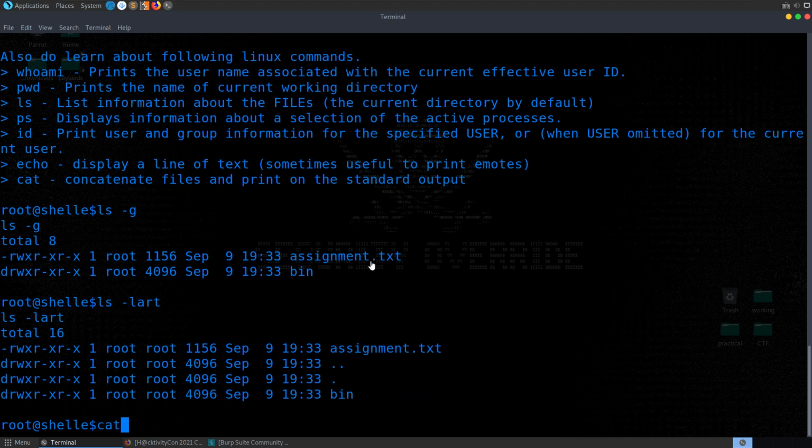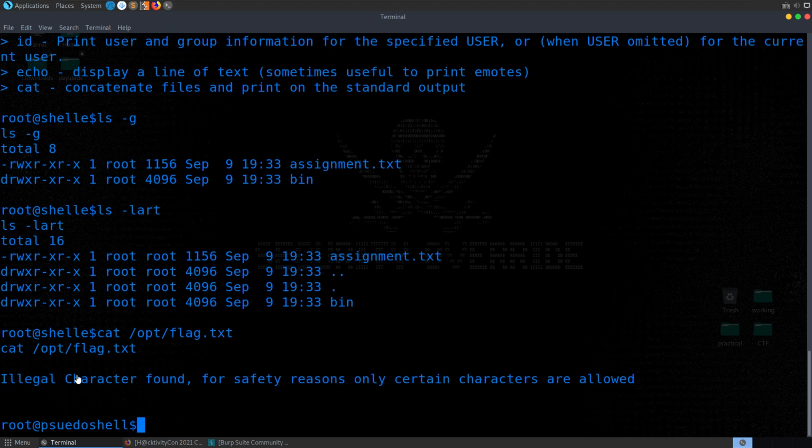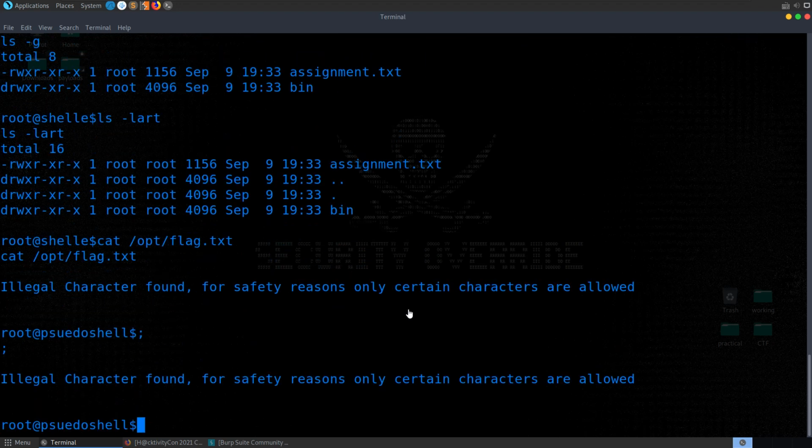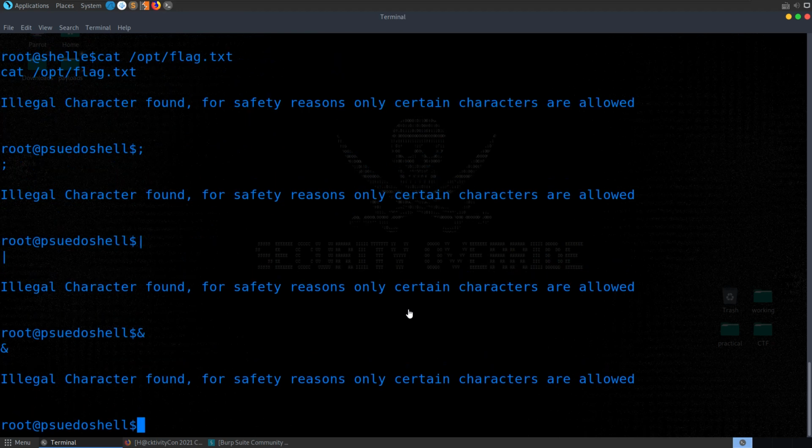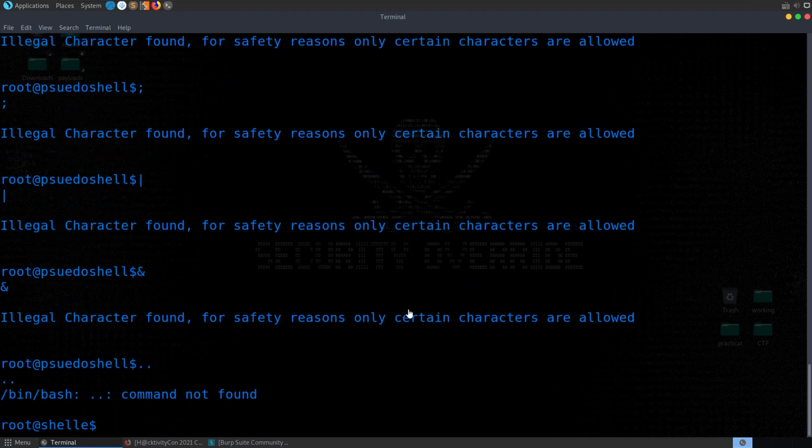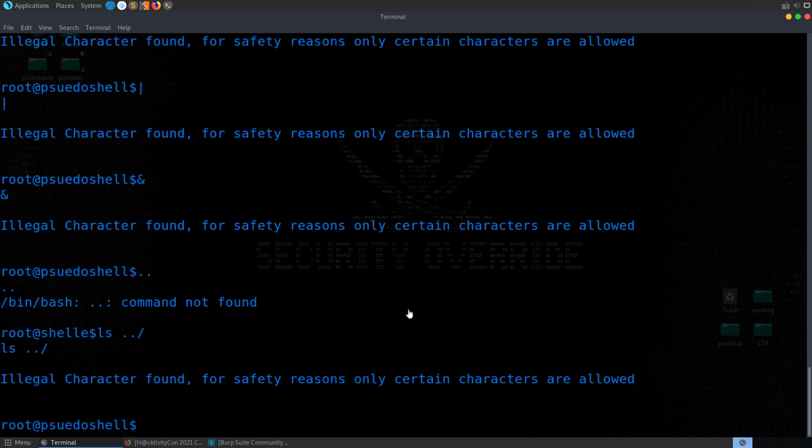If we were to try and just cat out opt flag.txt, then we get this illegal character found for your own safety, and this applies to a few things. So we can't use semicolons, we can't use pipe, we can't use and, we can't use dots. Oh, we can use dots. Maybe it's just a slash I was missing there. Yeah, the characters that we can enter here are quite limited, but let's have a look.